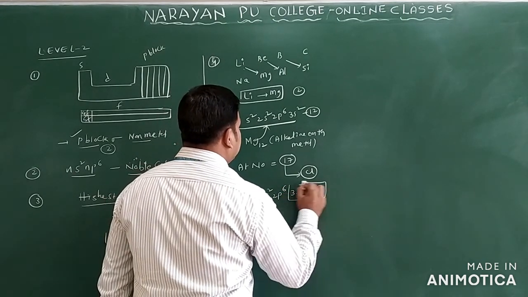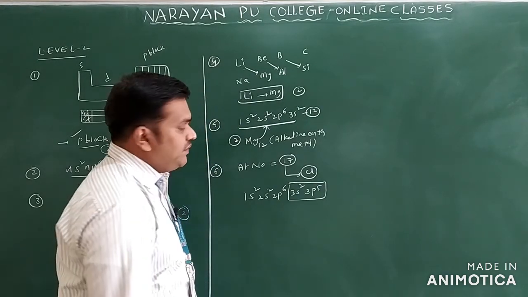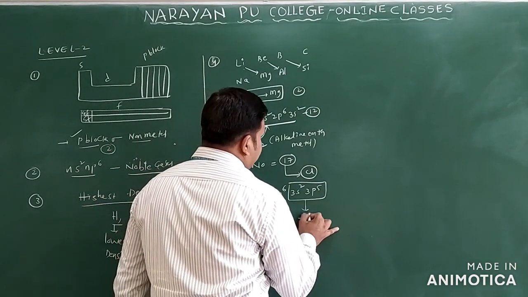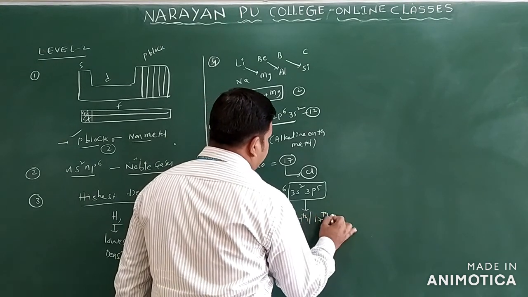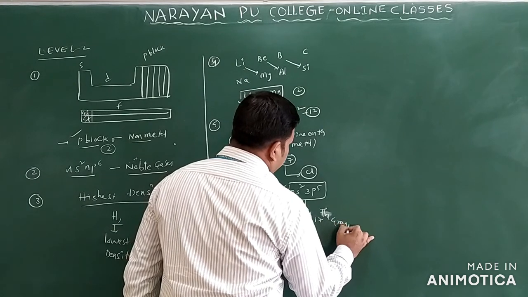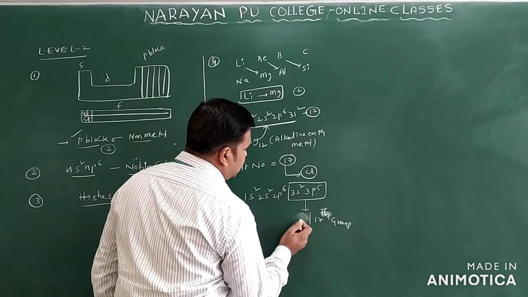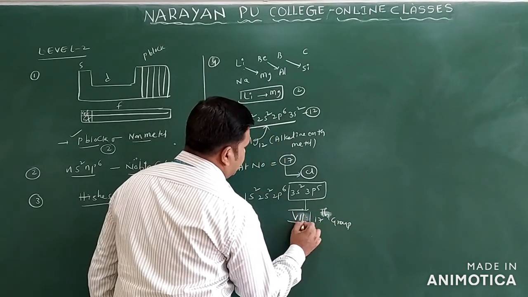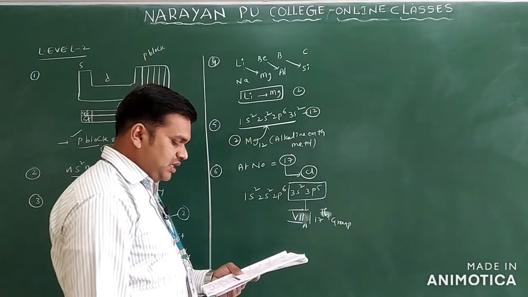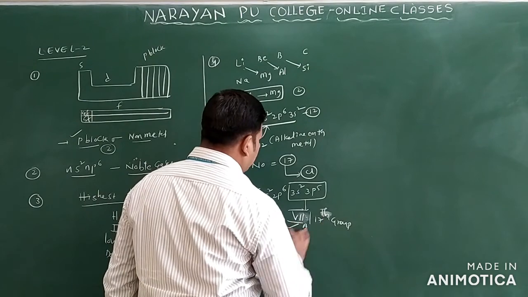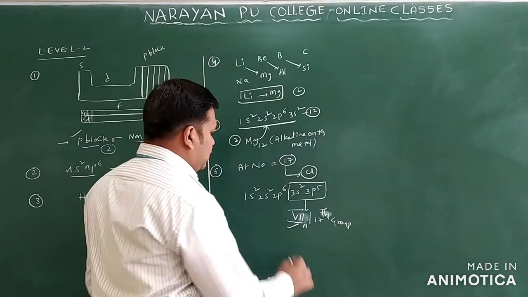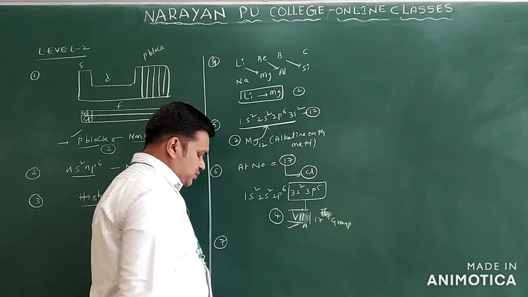In the valence shell we have 7 electrons, so it belongs to the 7th A group, or you can say the 17th group. So 7th group is the answer. We will take option 4 for this question.